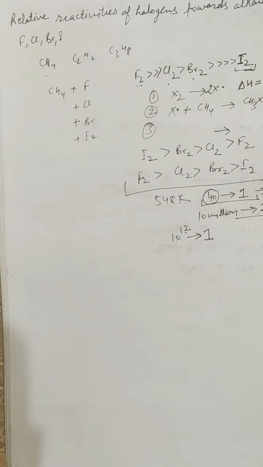So this was the concept behind reactivity of halogens with a particular alkane.